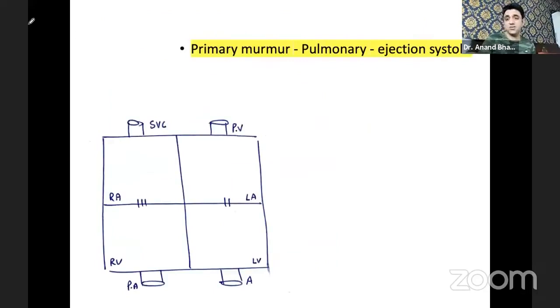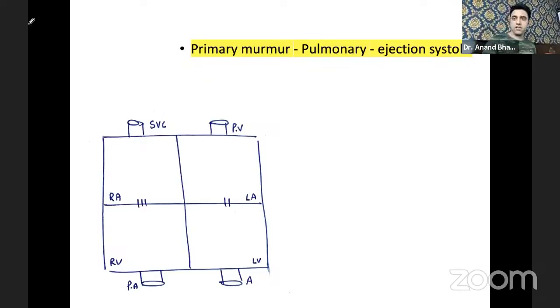Now listen to me very carefully. This is one good segment. There are a lot of shunt murmurs and flow murmurs. Now in atrial septal defect, one thing you need to know: in exams, the question comes which is the primary murmur in ASD, and which is the secondary murmur.